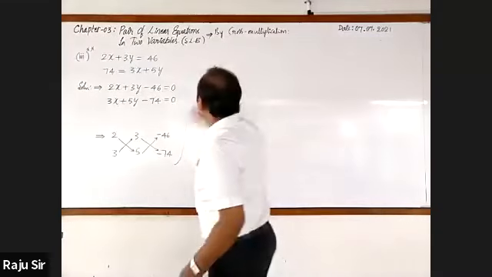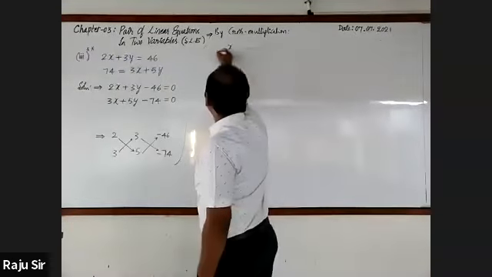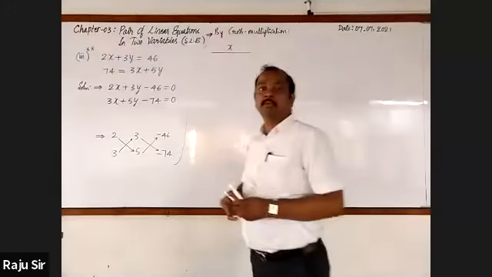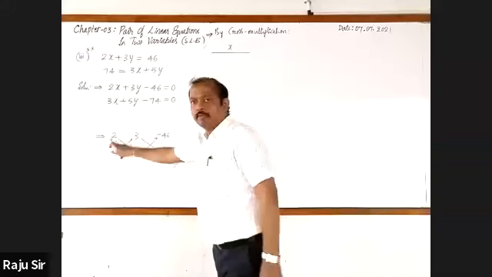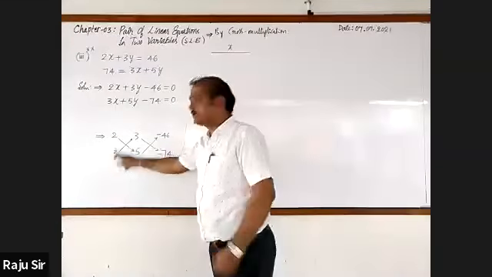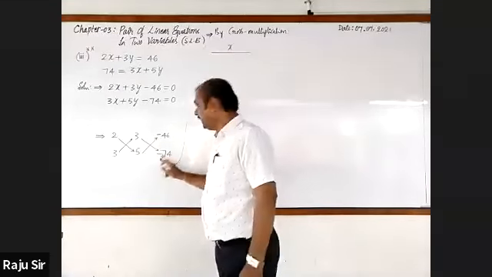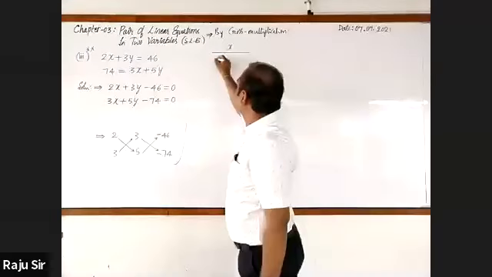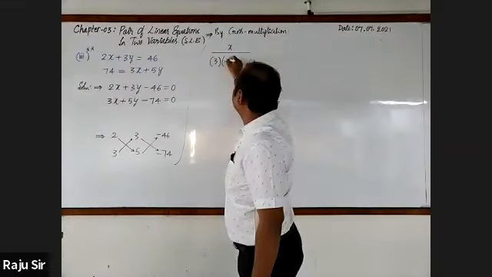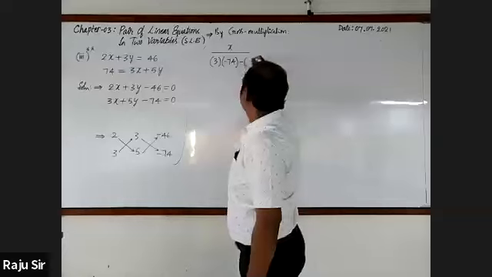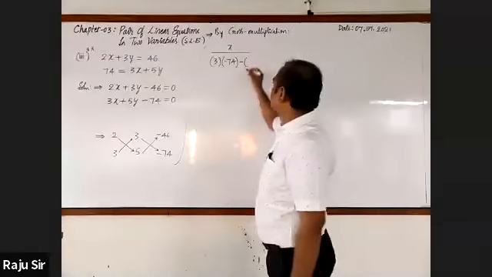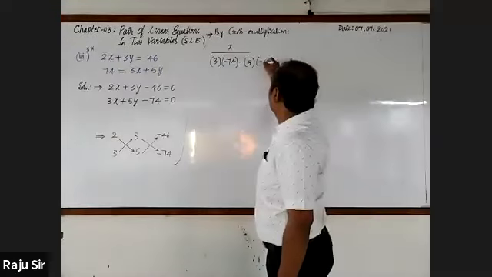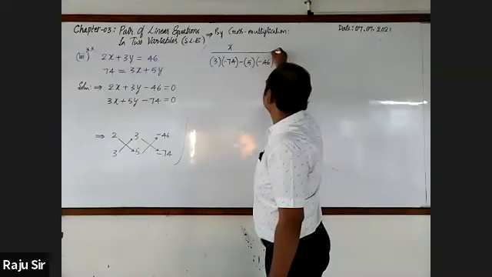Here also, by cross multiplication method, first x. This time I am writing directly. Leave the x coefficients, consider remaining 3 and minus 74, 3 and minus 74. Minus, next 5 and minus 46, 5 and minus 46.